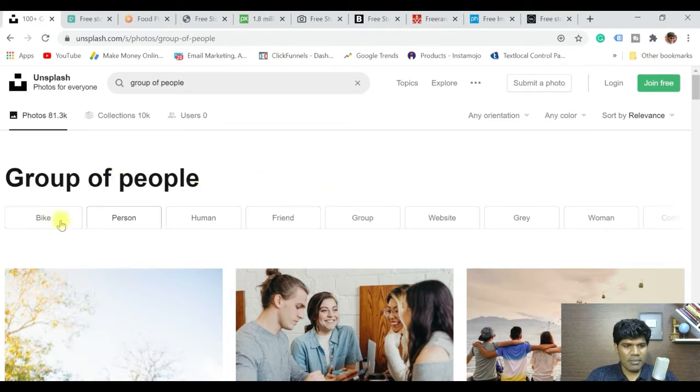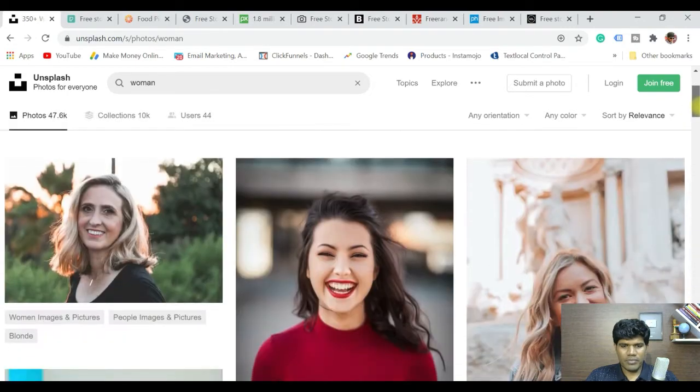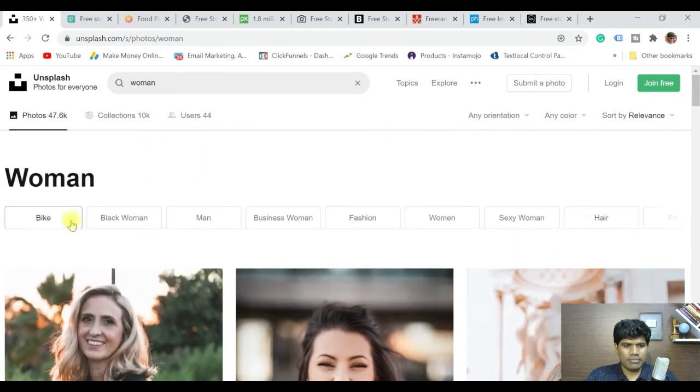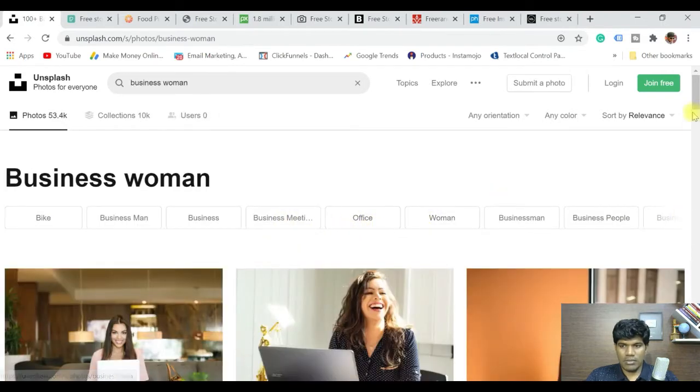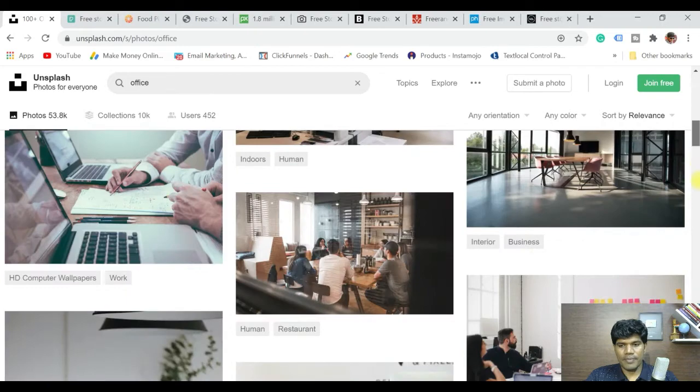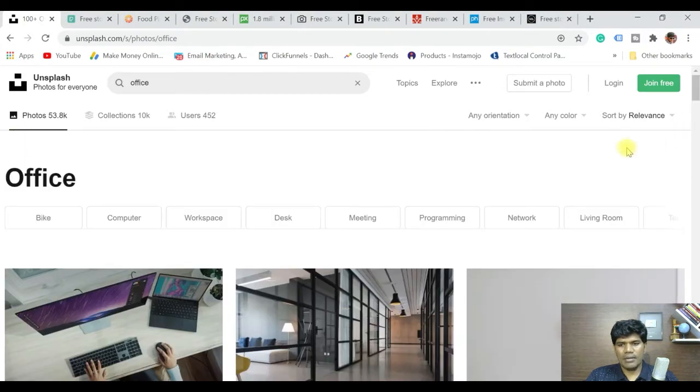You can just search from here. You can say human, friends, groups, websites, women, whatever you want, and you'll be able to find the kind of image you're looking for. You can go for bikes, men, businesswoman, or office. Whatever you need, you can just search here and you'll certainly be able to find it. It's completely free, and you don't even really need to give credits. But if you give credits, they will be happy as well. That's the beauty of it.